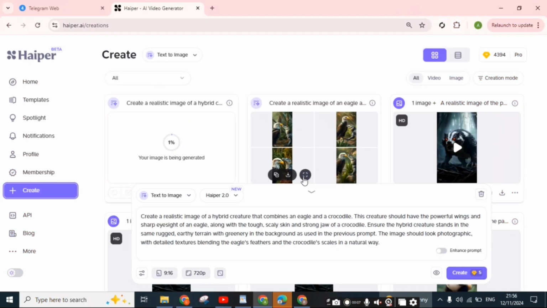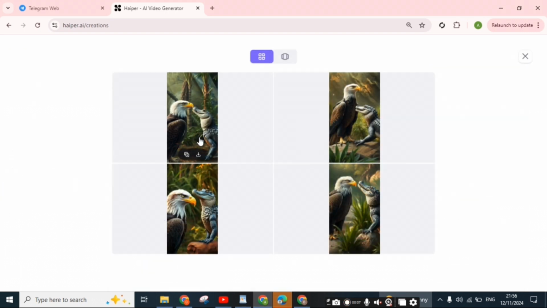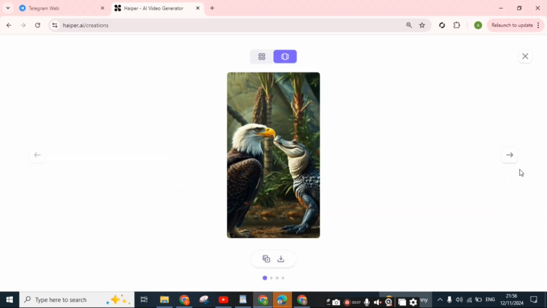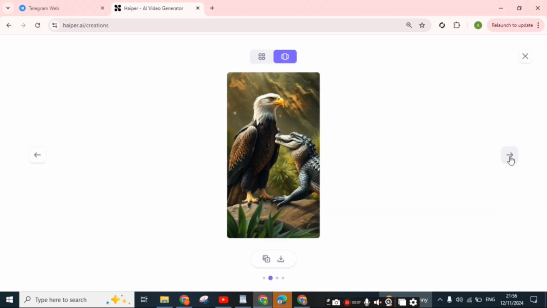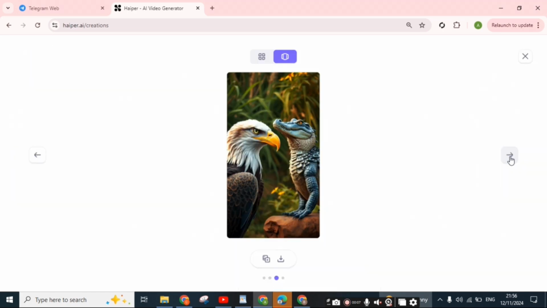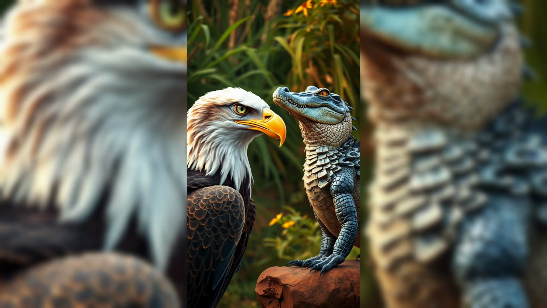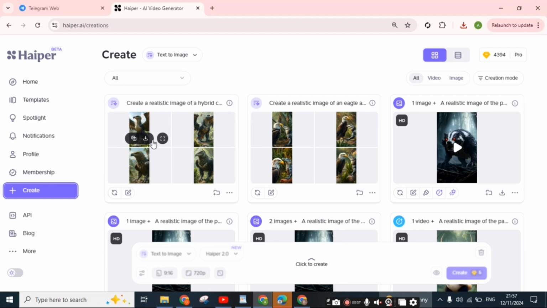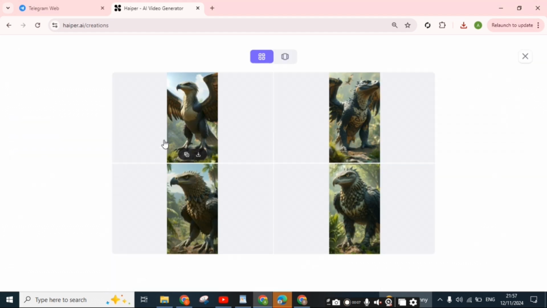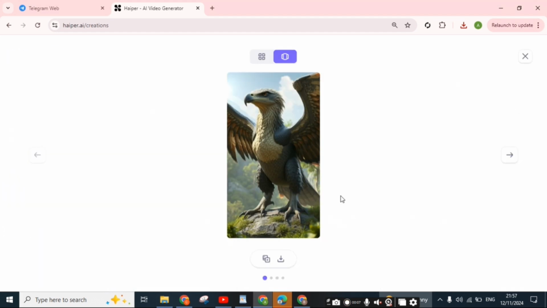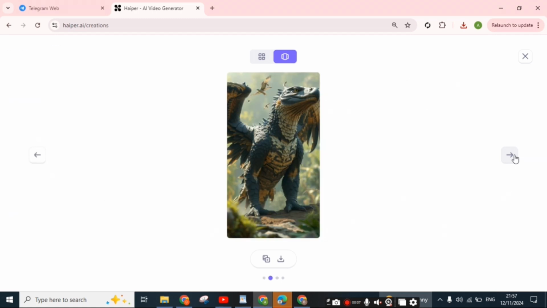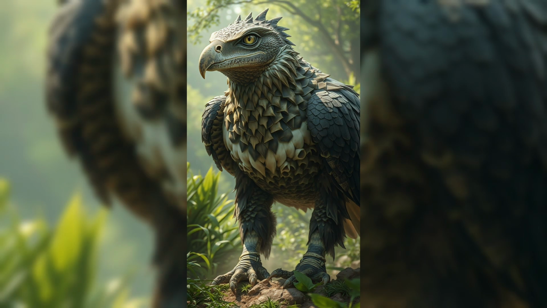Now the first prompt is ready. Let's check. This is the first one, second one, third one. So let's choose this. The second one is ready also. Let's check. First, second. Okay, let's choose this for it.